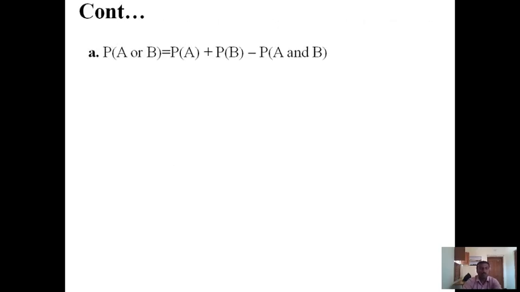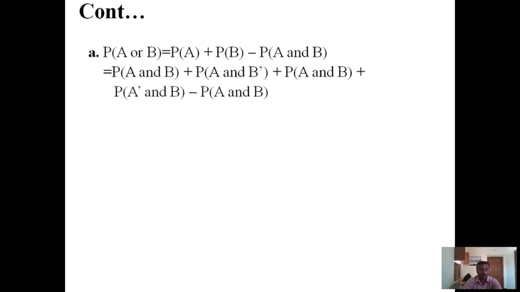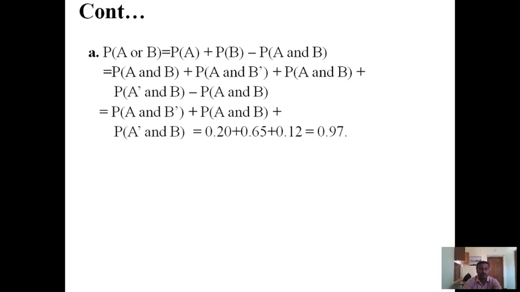P of A or B is equal to P of A plus P of B minus P of A and B, which is equal to probability of A and B plus probability of A and B dash plus probability of A and B plus probability of A dash and B minus probability of A and B, which is equal to P of A and B dash plus P of A and B plus P of A dash and B, which is equal to 0.20 plus 0.65 plus 0.12 is equal to 0.97.